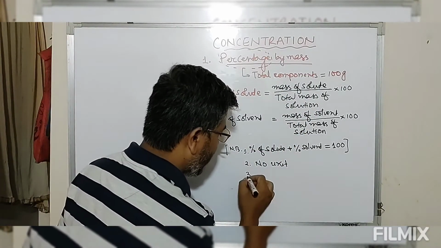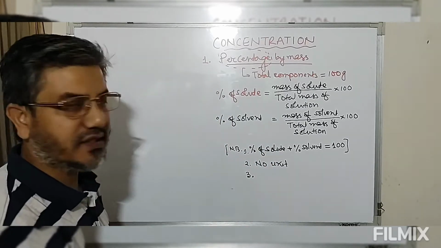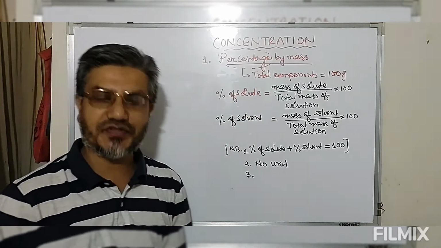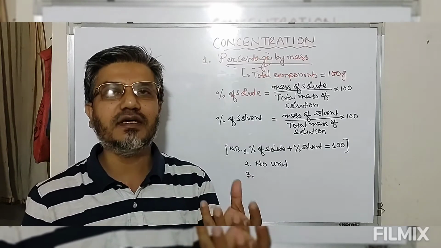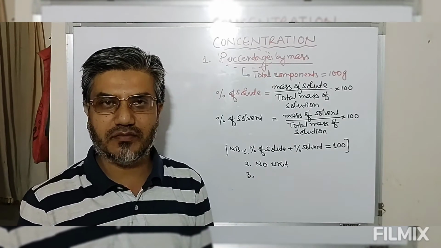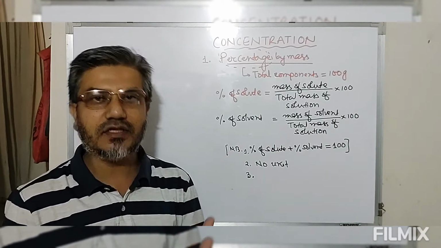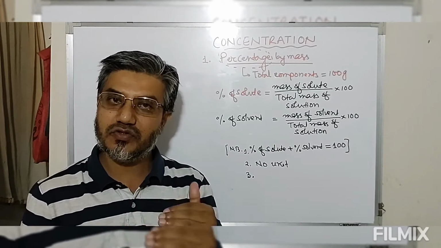Third point that we have to keep in mind while doing this percentage, now look at this, mass of a given substance does not vary with temperature. If I am heating the solution, this substance A or B, then during this heating or cooling, the mass of the substance will not undergo change.